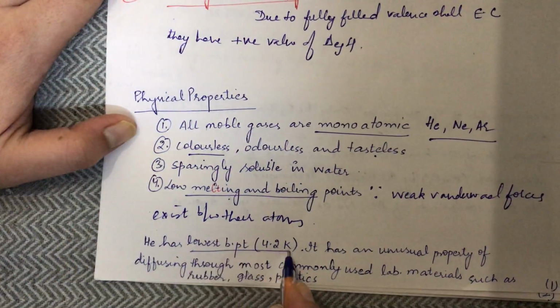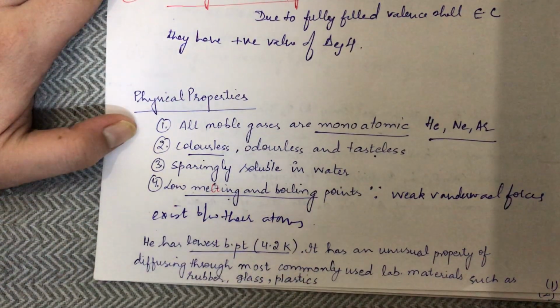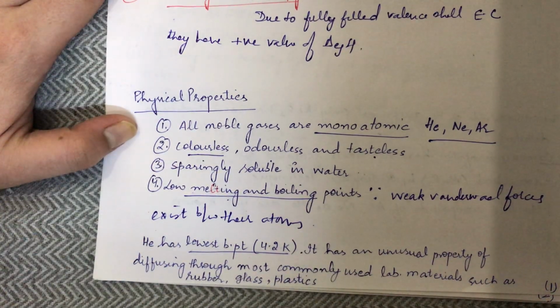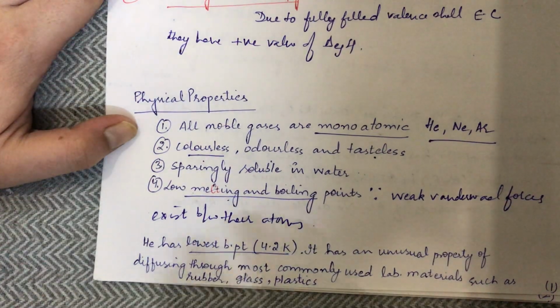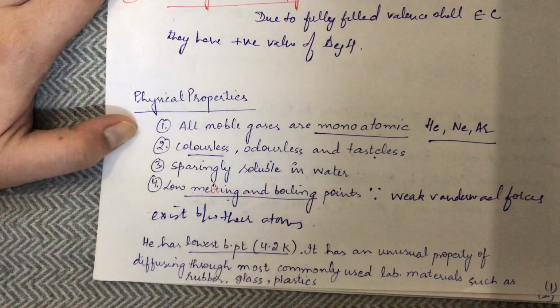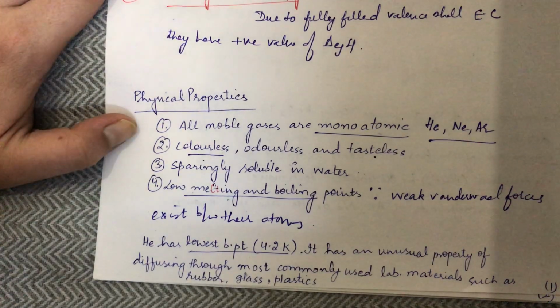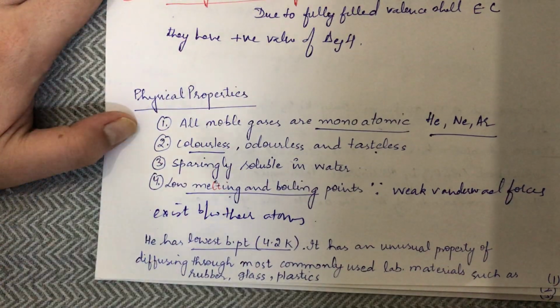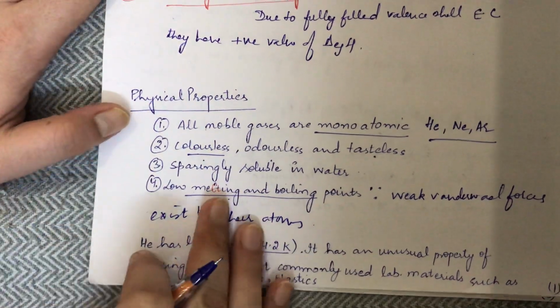Helium has the lowest boiling point of 4.2 Kelvin, so it has the unusual property of diffusing through most commonly used lab materials such as rubber, glass, plastic, etc. And one thing we have already discussed, that as we move down the group, the melting and the boiling point increase. So helium will have the lowest boiling point and xenon would have the greatest melting point if we ignore radon, because radon is a radioactive element.